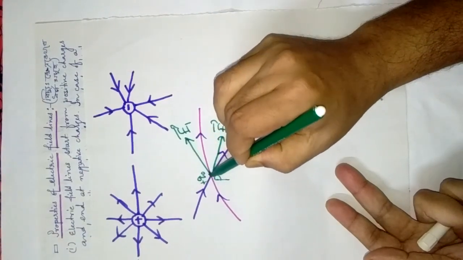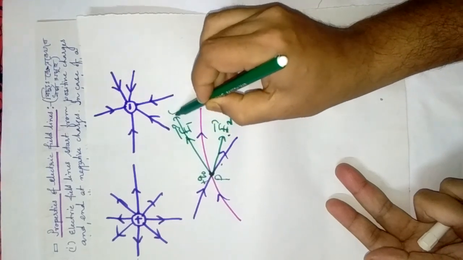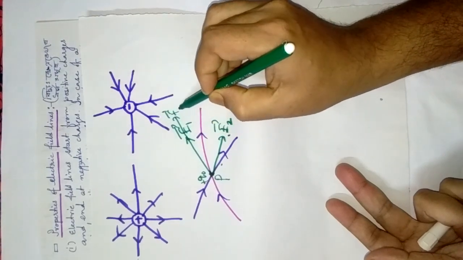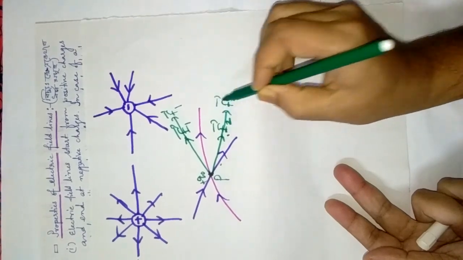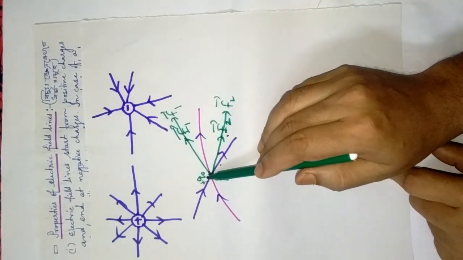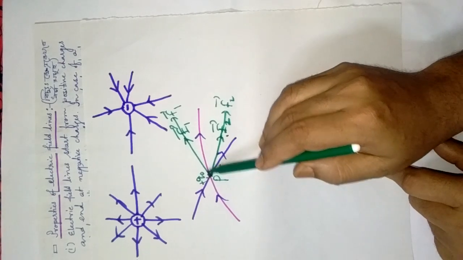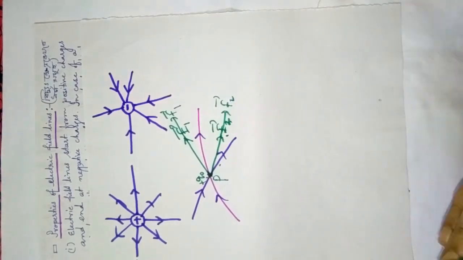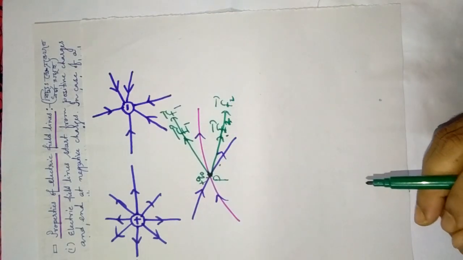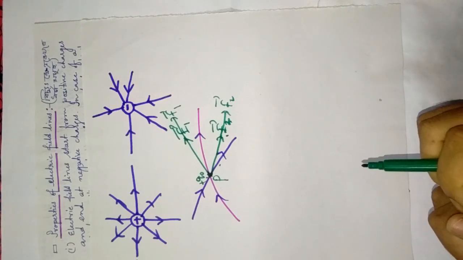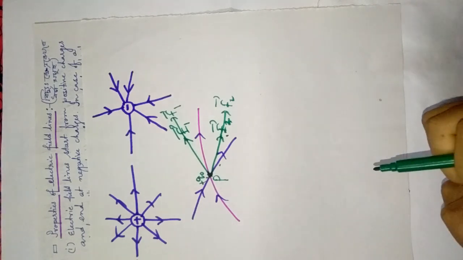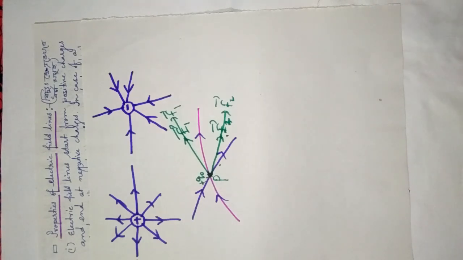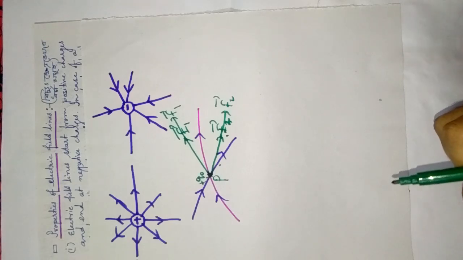Since this is a positive charge, suppose here F1 vector and another is F2 vector. That means this test charge will move at the same time in different directions, which is not possible and is an absurd concept, because no particle or object can physically move in more than one direction. It is impossible.